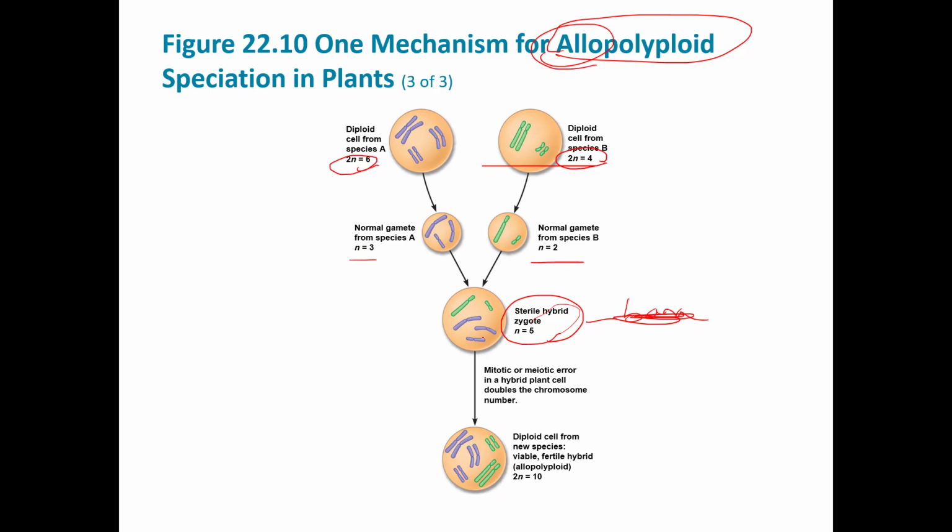They're grown asexually. But let's say this plant has an error in mitosis or meiosis, and it doubles its chromosomes. Now everyone does have a partner. We're 2N of 10. And this is now a new species that cannot breed back with this species anymore. And so this is a new species formed by the hybridization of 2 other species and then a copying of chromosomes. This is called an allopolyploid, meaning a polyploid, extra copies of chromosomes from 2 different species, leading to a new species of plant in this case. Pretty cool.